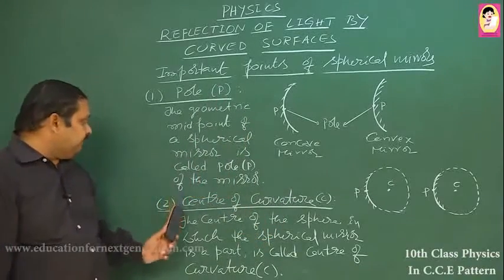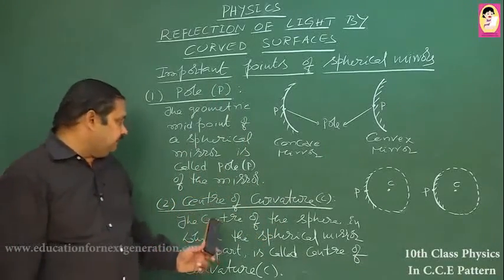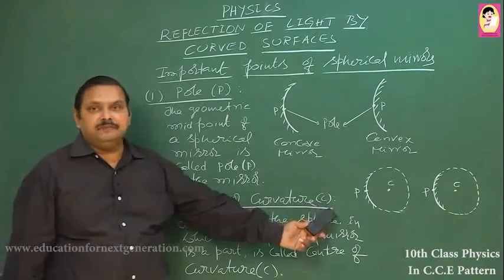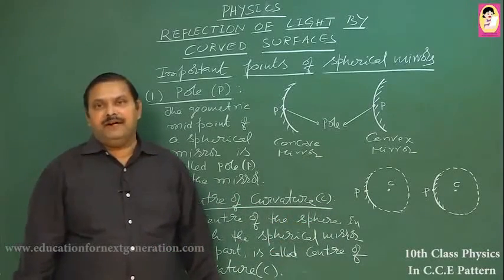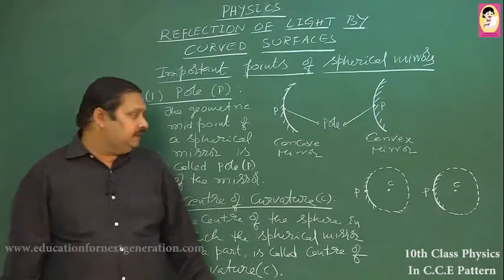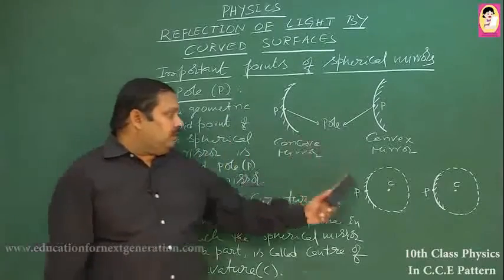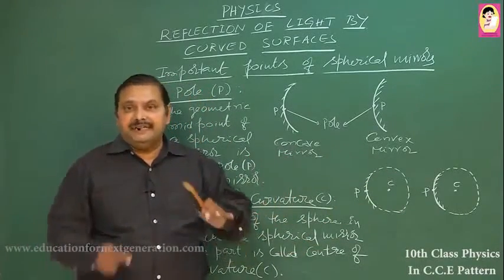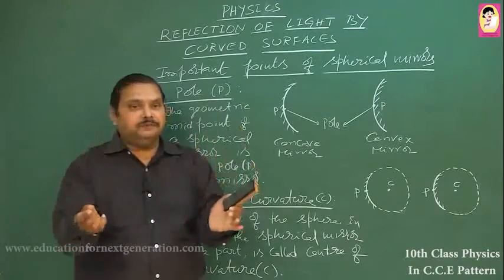The second important point related to spherical mirrors is the center of curvature, denoted by the symbol C. Let us see what we mean by the center of curvature of a spherical mirror. It may be a convex or a concave mirror. Both spherical mirrors are taken from a big sphere.